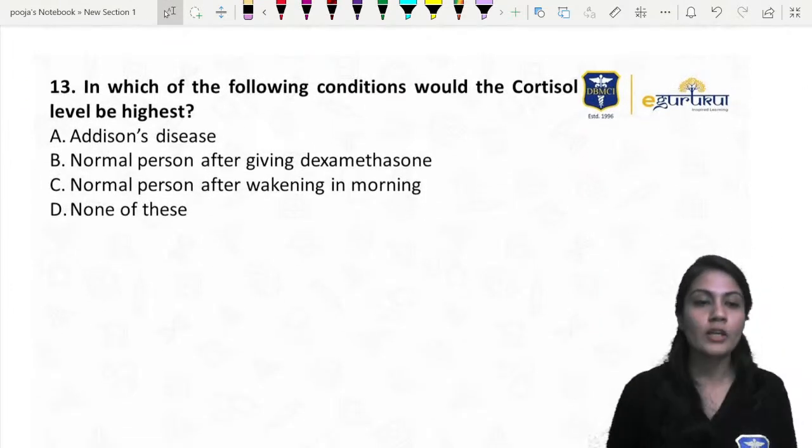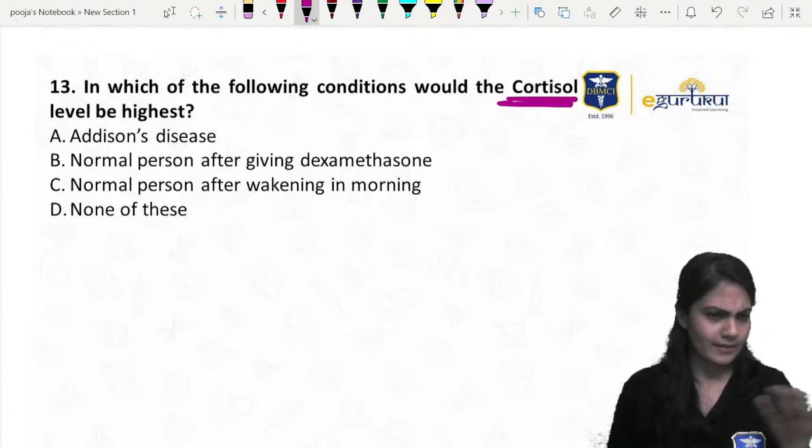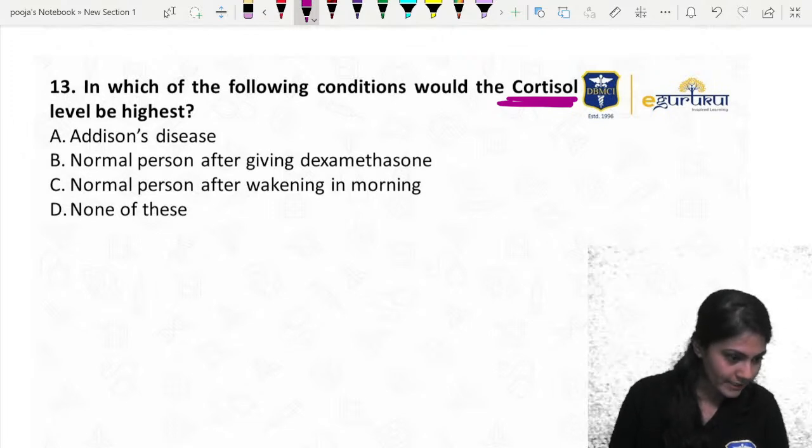right? Let's move on. In which of the following conditions would the cortisol level be highest? Yes, please. Answer. Next question. Answer, please.